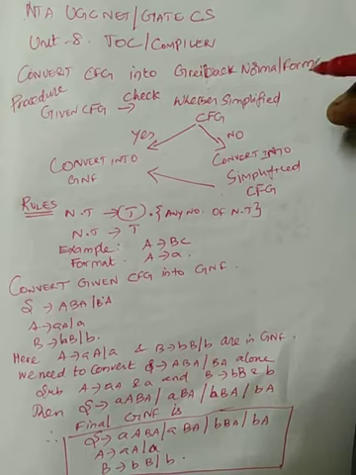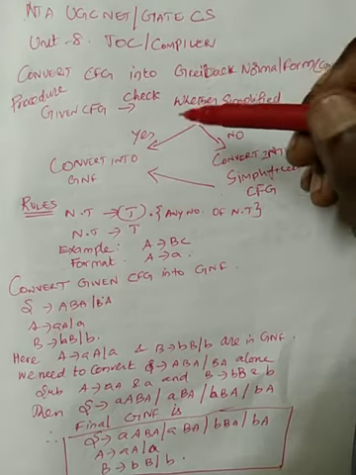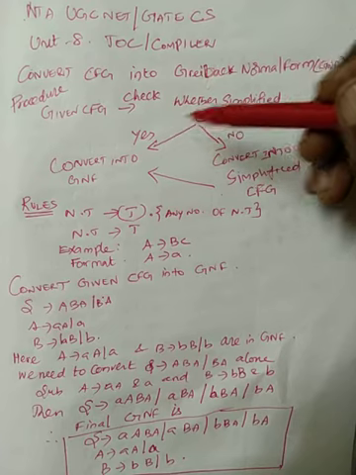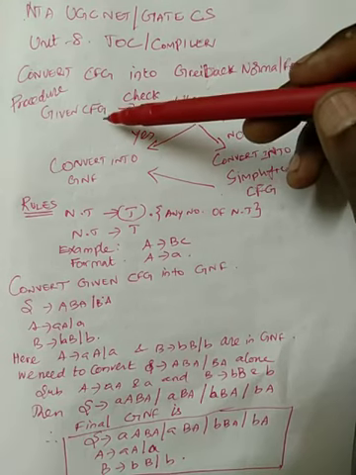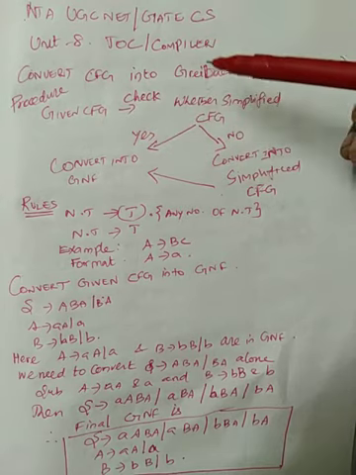A very important concept in TOC is converting context-free grammar into Greibach normal form (GNF). Okay, and the procedure here is, suppose you are provided any context-free grammar.